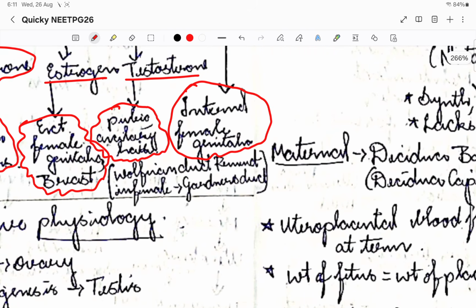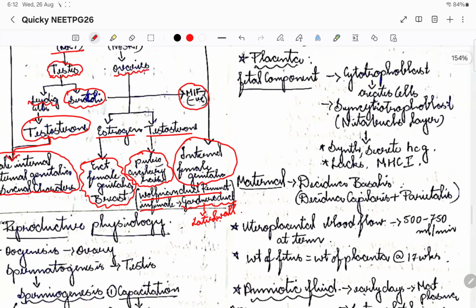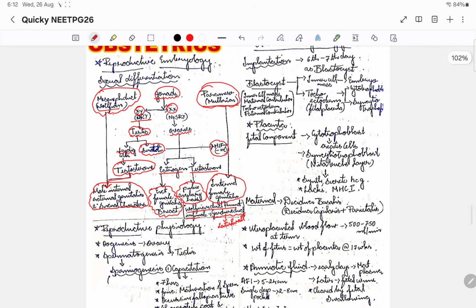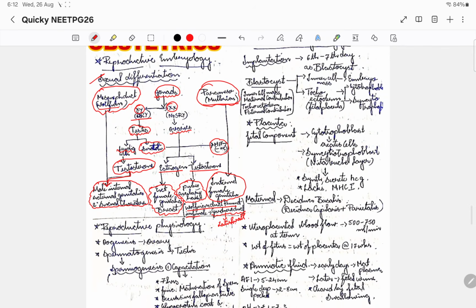That is how XY and XX decide which gonad has to be produced. Now the Wolffian duct remnant in females will be known as Gartner's duct. Remember Gartner's cyst? The Gartner's duct will be on the lateral wall of the genitals. So this is the entire embryogenesis, or the sexual differentiation, that takes place.